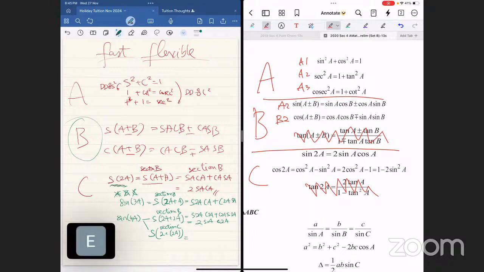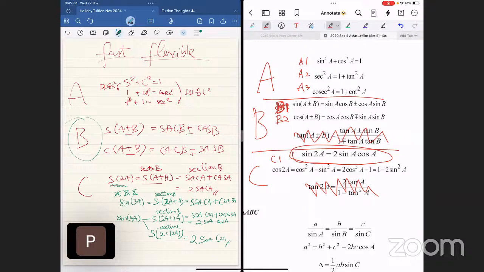Now I'm applying section C, which means I'm looking at this one immediately. Section C1, right? C1. This is B1, B2, but this is C1. What do you do? Sine 4A is simply sine 2 times 2A. So therefore, I just write down 2 sine 2A cosine 2A. I'm so sorry, I should be using a shortcut. And then that's it.